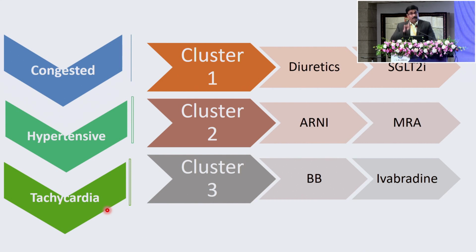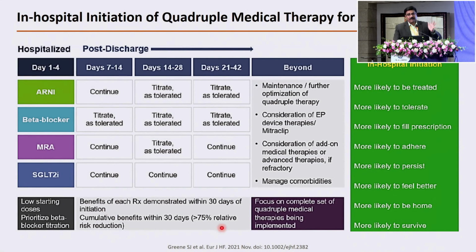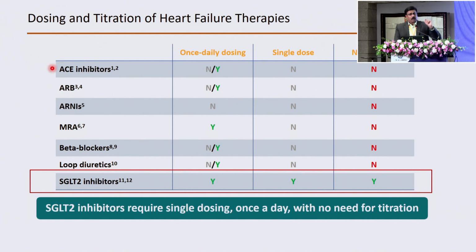But remember, if your patient is congested, the diuretics are very, very important. That you must remember and start. And how soon to start, how early to change, I think within the first 28 days, all 4 drugs must be on board. That's important. A small dose of all these 4 drugs is more important than 1 drug in full dose, because there is additive effect of these drugs, and they should be given consecutively. And you must also remember that among the 4 drugs, the easiest drug to titrate in practice is the SGLT2 inhibitors. There is no 5 milligram dosage. Please remember there is only cardiac benefit, and cardiac data is with 10 milligram of empagliflozin or dapagliflozin. So that is very, very clear with this.